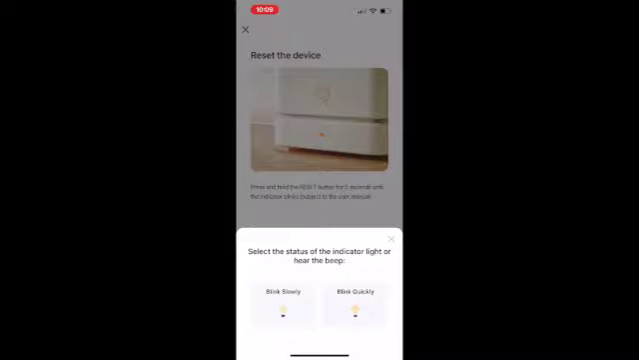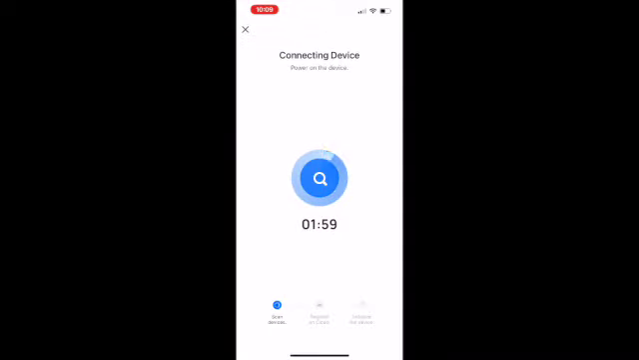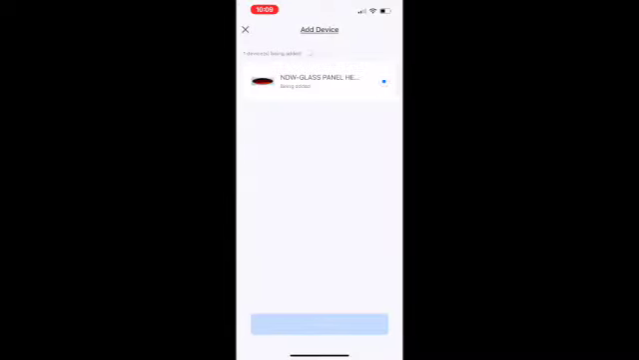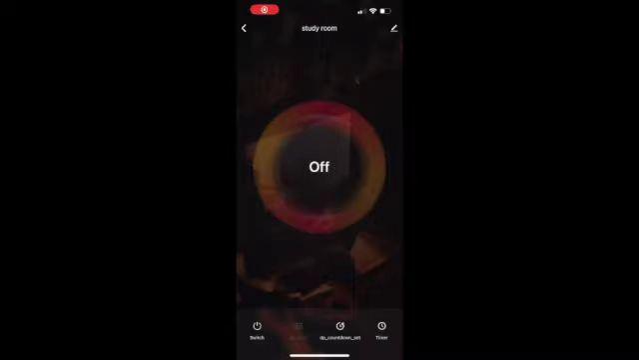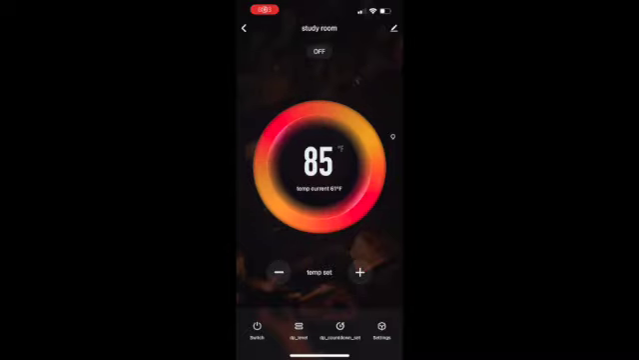Confirm that the icon is quickly blinking on your device. Then wait for the device to be connected. Once connected, turn the switch on to start the device on your phone. Change the desired temperature with the up or down buttons. The current room temperature is shown below the desired temperature.